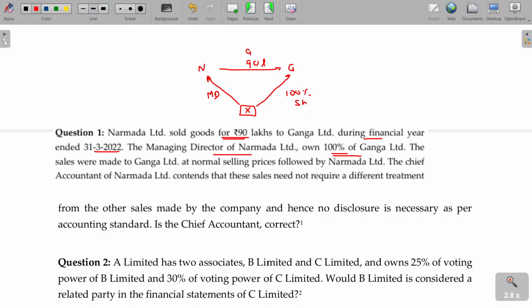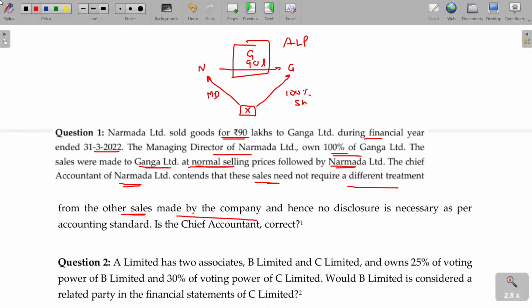The sales were made to Ganga Limited at normal selling price followed by Narmada Limited. This is at what rate? Arm's length price, normal sale price. The chief accountant of Narmada Limited contends that these sales need not require a different treatment from the other sales made by the company. You need not show it separately from the other sales; you can club it with the other sales also. That's how the question is there.